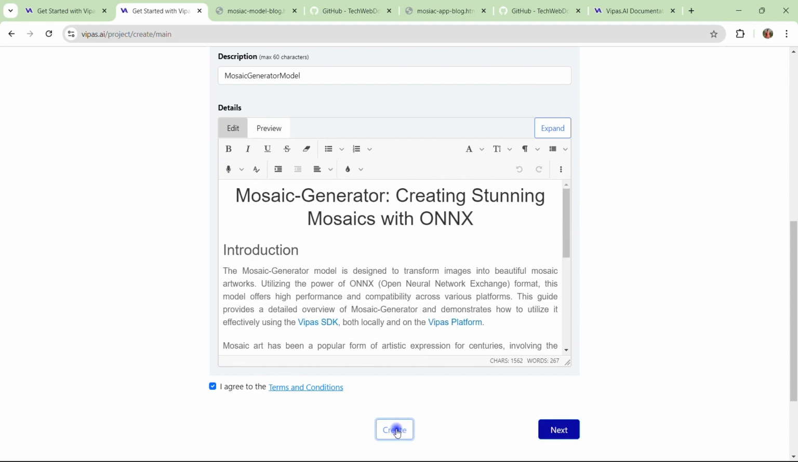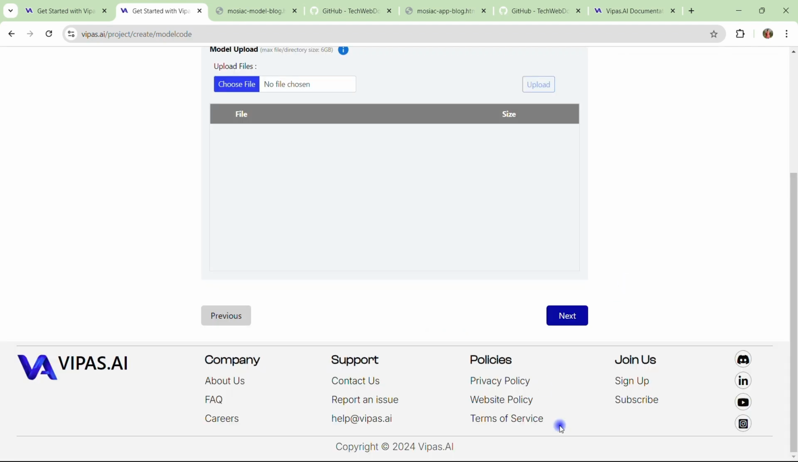I hit the create button. Let's wait for the notification. It says project created successfully. It means now we can go to the next step. Okay, I click on next.